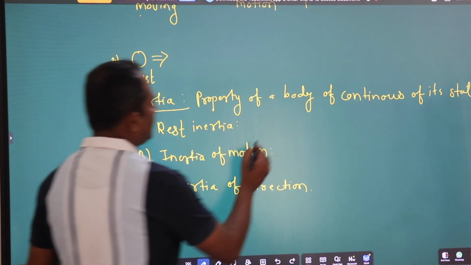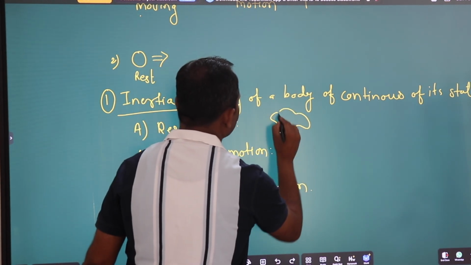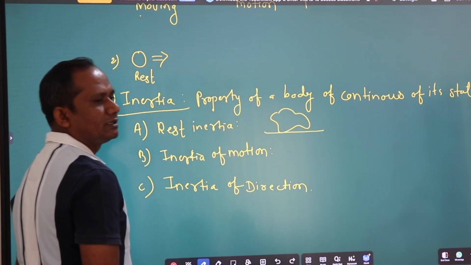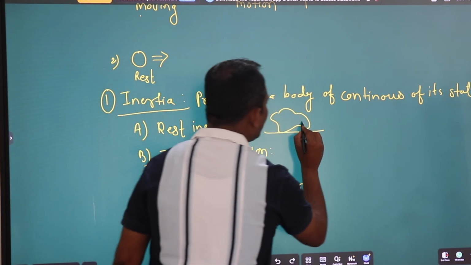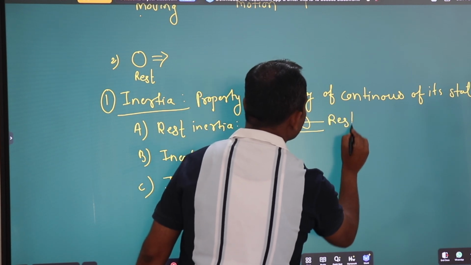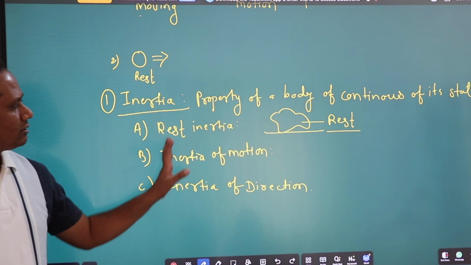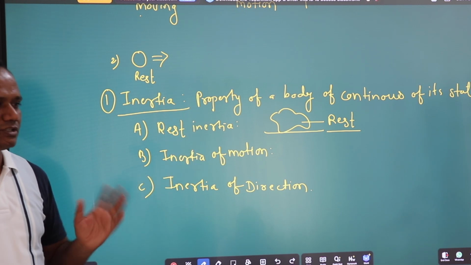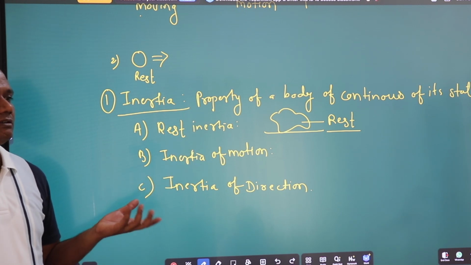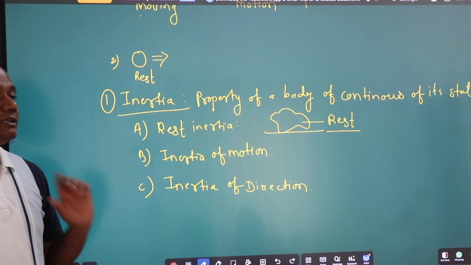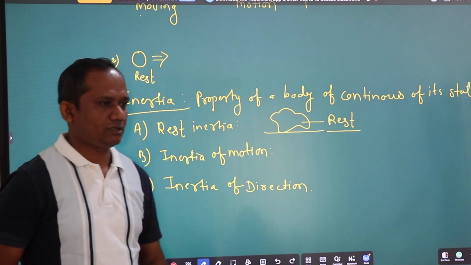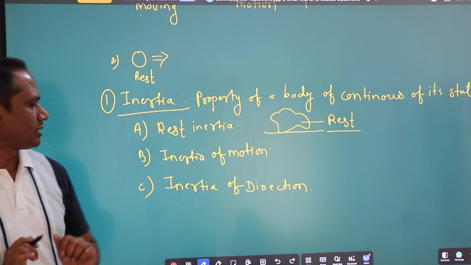What is rest inertia? If there is a certain body which is at rest, then it will always remain at rest. There will be no change in the position, shape, size, or anything of the body until an external force acts on it.